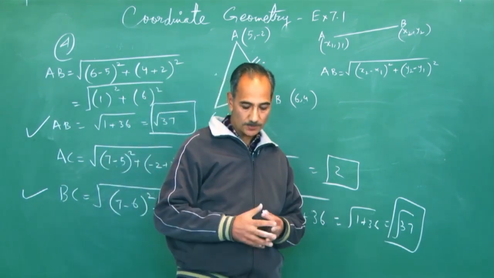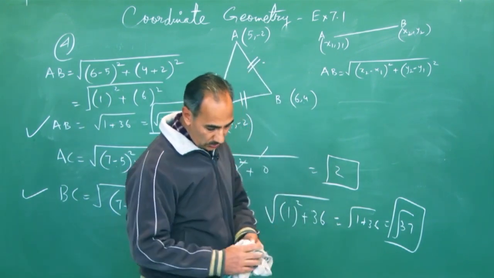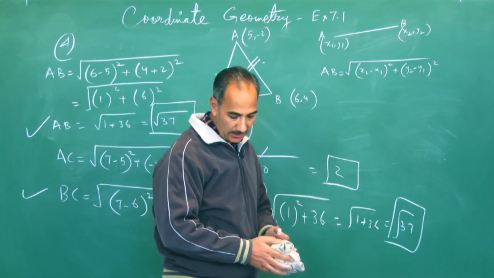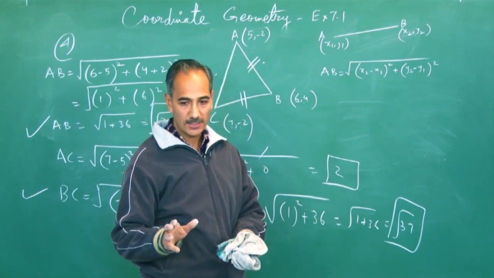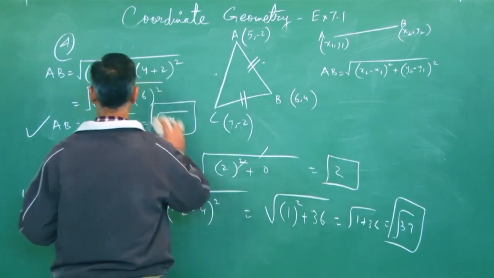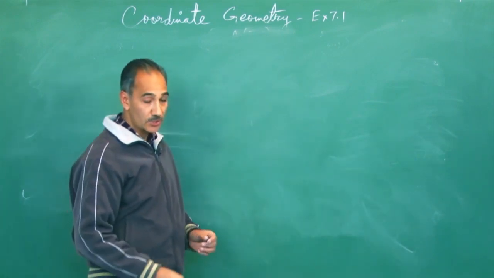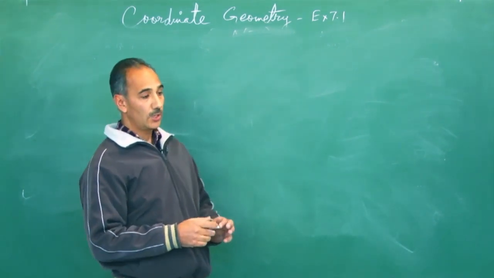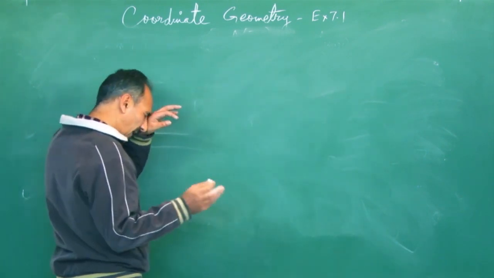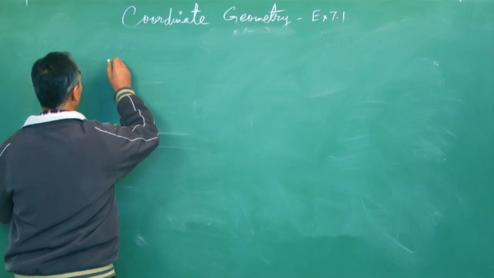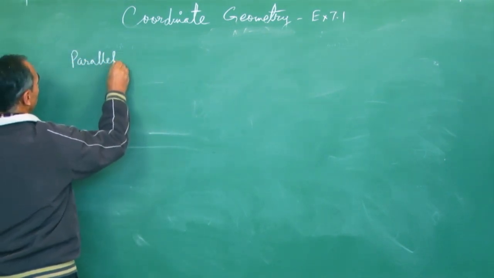Now we'll move on to a quadrilateral. For that we have question number 5, but I need to first tell you how you identify if it's a rectangle, if it's a square, and so on. So I will first rub it. Now as far as quadrilaterals are concerned, what are the special types of quadrilaterals? You have a parallelogram, a rectangle, a rhombus and a square. Kite is also there.